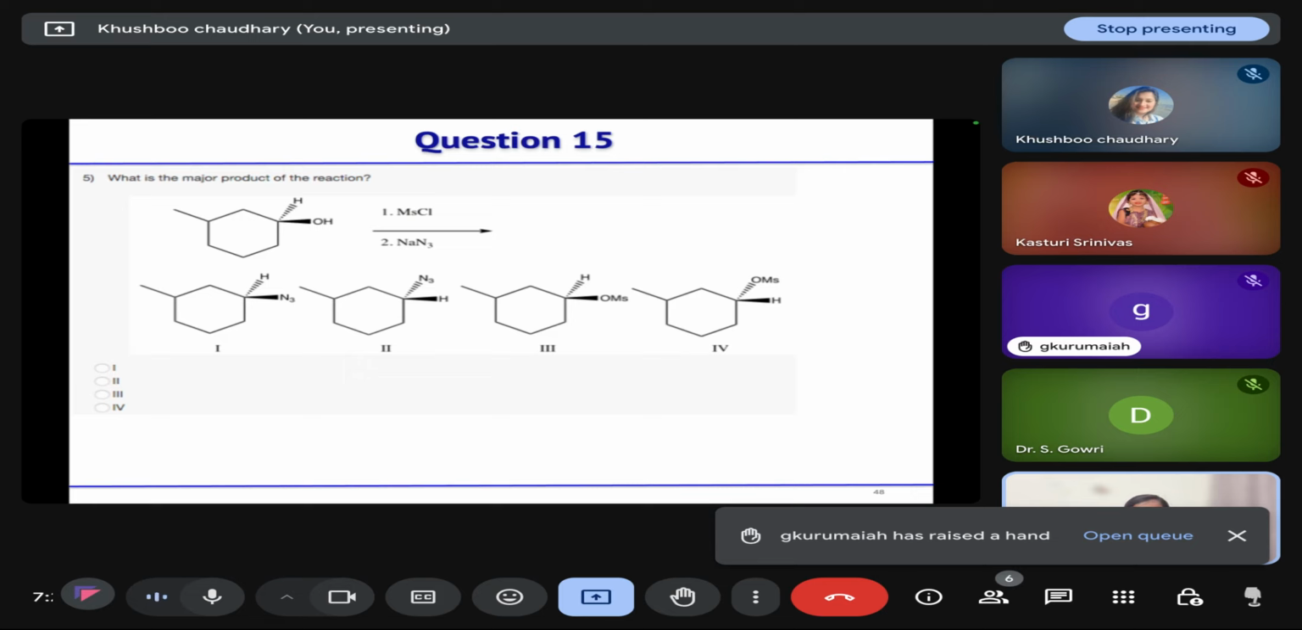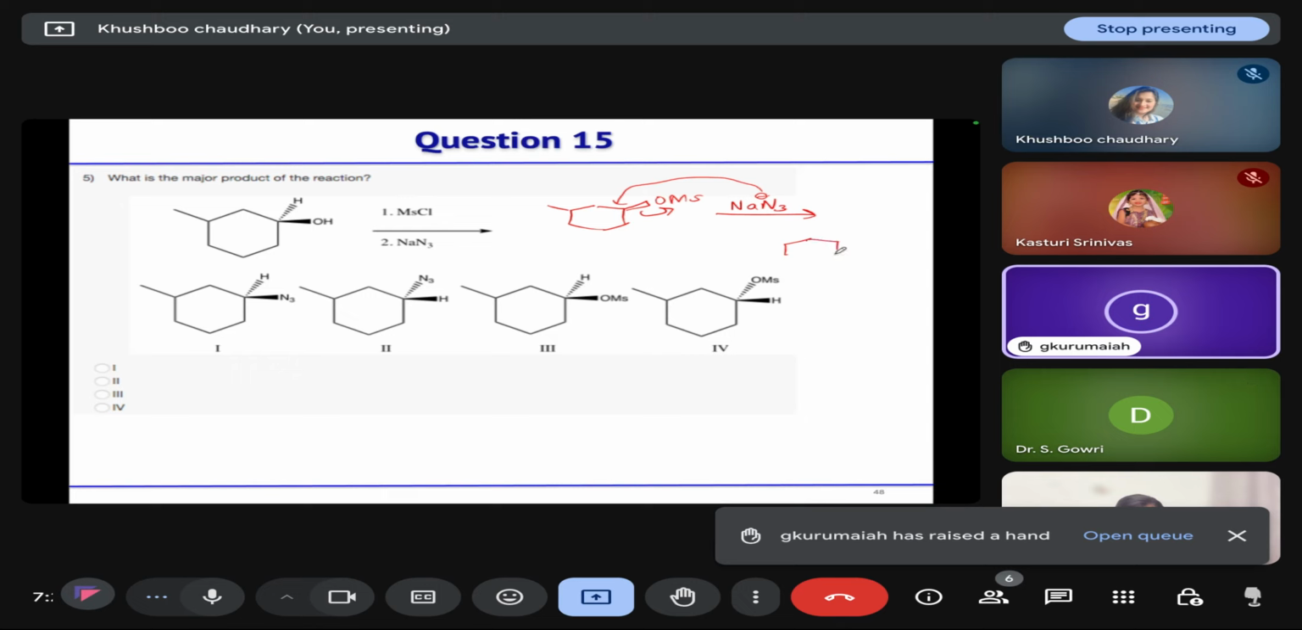Now, tell me which of the options is correct. First option. First or second? Mesylate will form in the first step. Yes, ma'am. So azide will attack from the backside, that means below. So the correct option is option second.